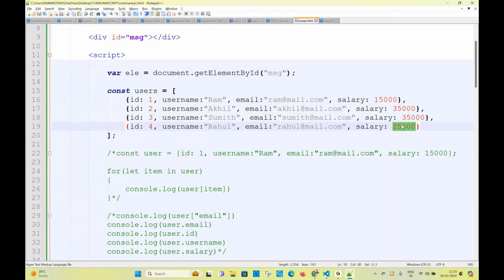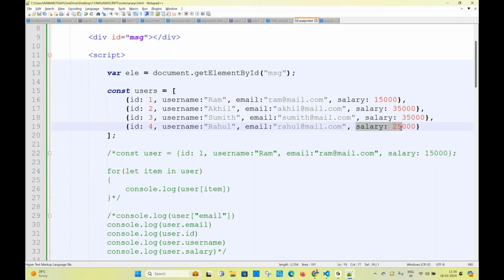Anybody tell me please. I want to access it. I don't want to use any loop. I just want to access only one value. How can I access only one value? I want to access the salary of Rahul.